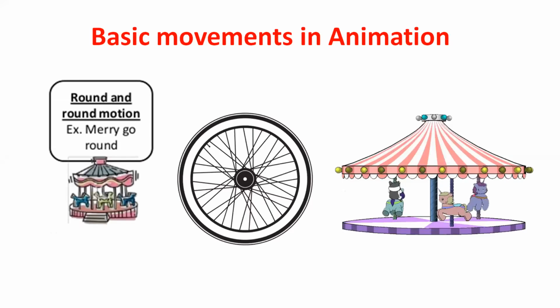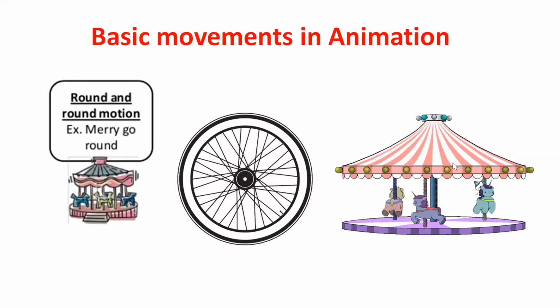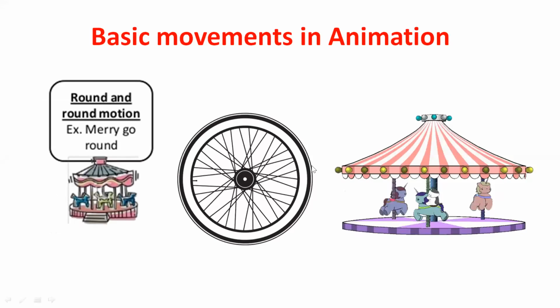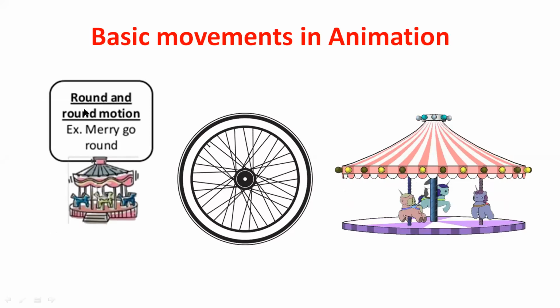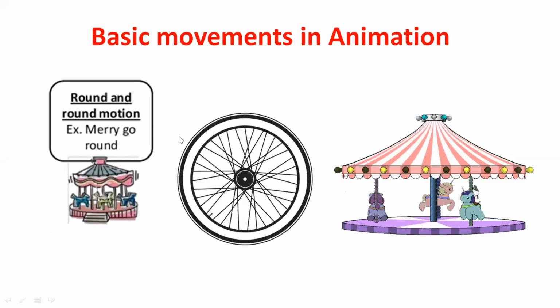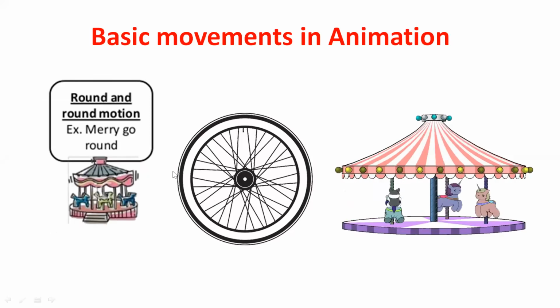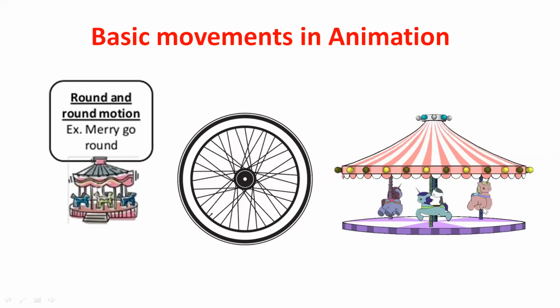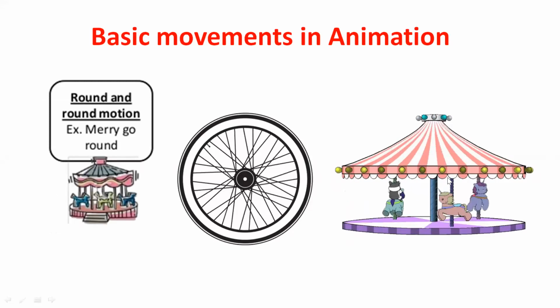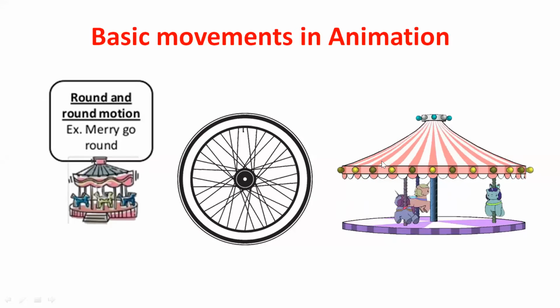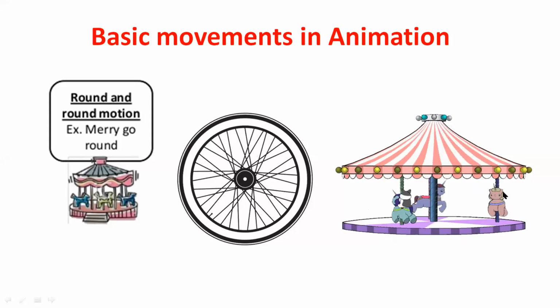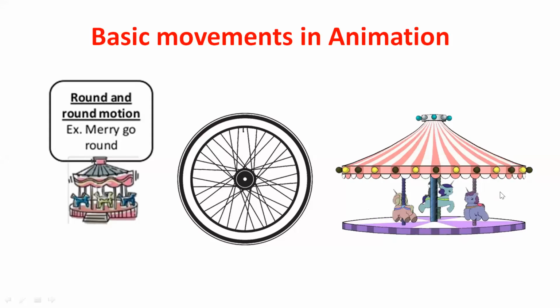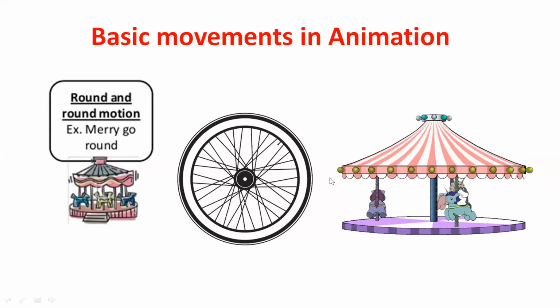Next, the third one is the round and round motion. There are two types of round and round movements. Sometimes rotation is required, and sometimes the round option is required. So these two movements make up the third one, round and round motion, and you have to know where to give this animation.